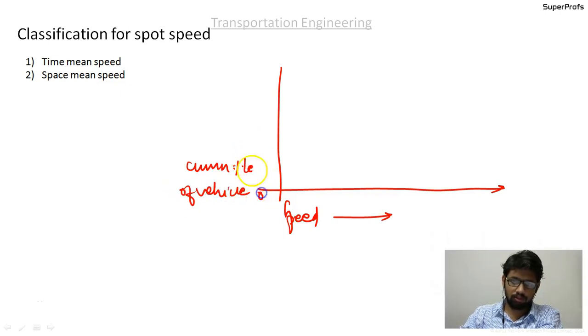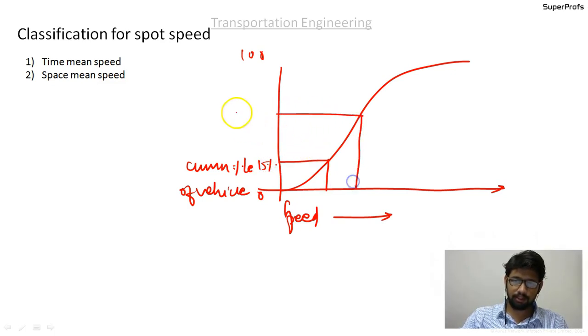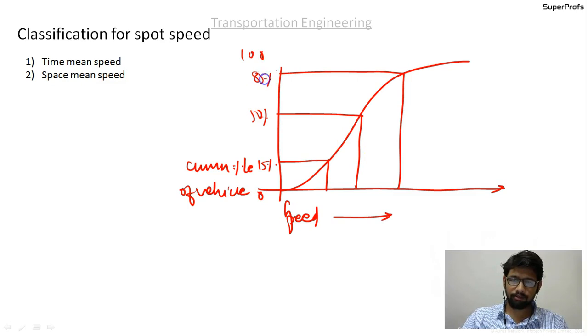From 0 to 100, you will obtain a curve of this kind, where there will be 15%, here will be 50, somewhere here will be 85, and somewhere here will be 98, and then 100.